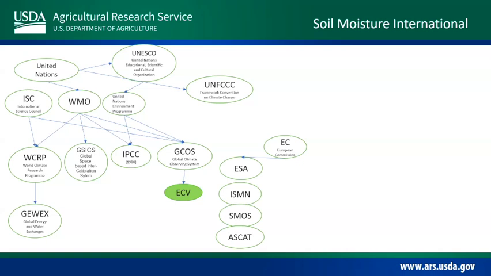ESA, you've all heard of them. They helped start the International Soil Moisture Network, the Soil Moisture Ocean Salinity mission. Hey, look, I got to remote sensing. And ASCAT, the Advanced Scatterometer, all remote sensing platforms coming out of the ESA program. So this is how we get, when you talk about the European Space Agency, ESA, and then these coming after. Also, the European Centre for Medium-Range Weather Forecasts, ECMWF. Wish that was an acronym. No, ECMWF. I have to spell that all the time.